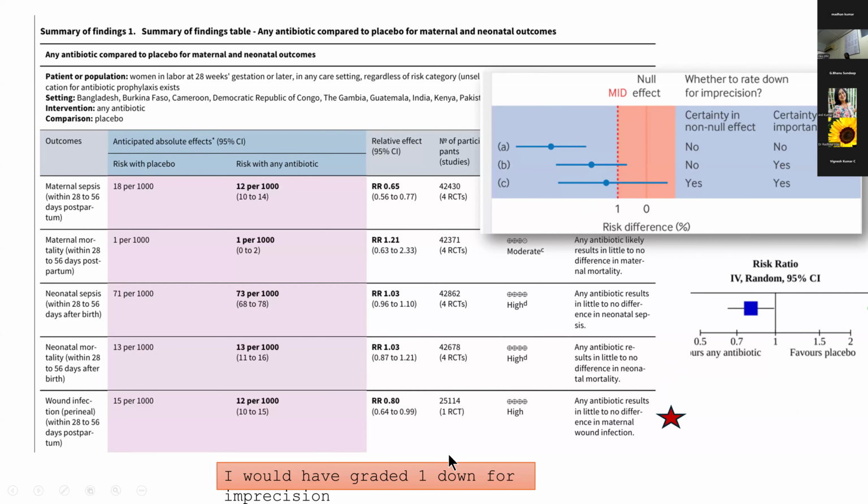Even if you look at it the other way, if there is a 36% reduction in perineal wound infection, would you recommend this antibiotic? Yes. But if there is just a 1% reduction in perineal wound infection, you won't really recommend giving antibiotics to all pregnant women. Yes, they have not downgraded it. So this was something which I might have downgraded.